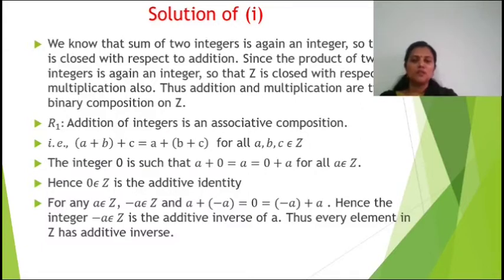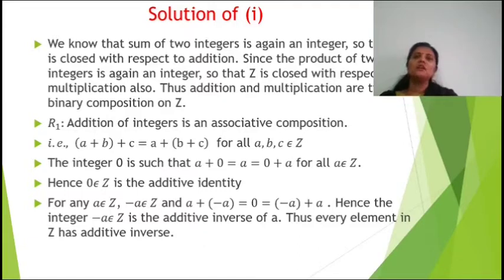So addition of integers is an associative composition, that is (a plus b) plus c is equal to a plus (b plus c) for all a, b, c element of Z. Now we have to show the existence of identity. Which is the existence of identity? 0. The integer 0 such that a plus 0 is equal to a is equal to 0 plus a for all a element of Z. Hence 0 element of Z is the additive identity.